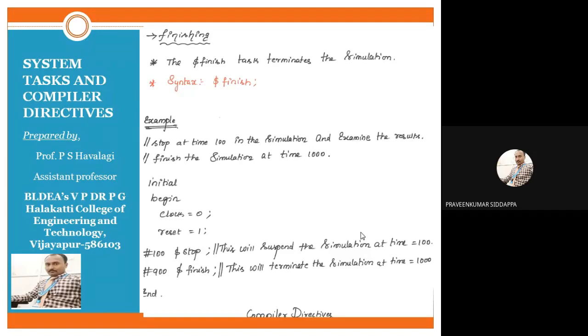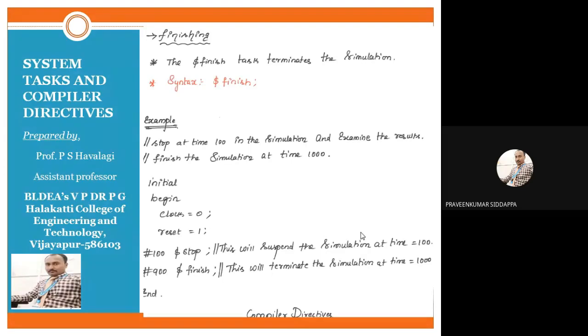How will we write the code? Initial begin, clock equals 0, reset equals 1. Both operations are executed at zero time. After that we suspend the operation. When we need to suspend, #100. At #100 your operation is suspended, and from 100 to 900 it will execute.